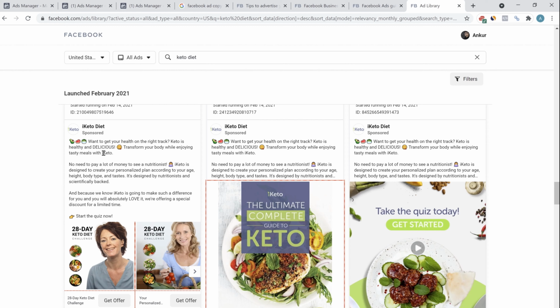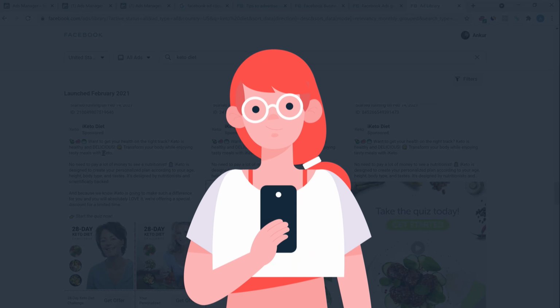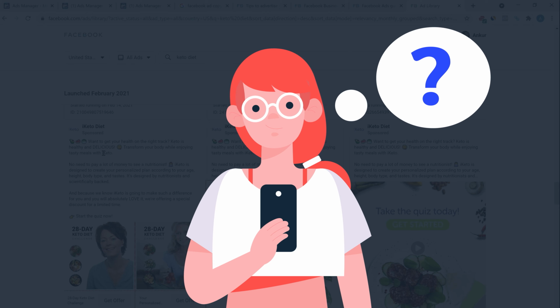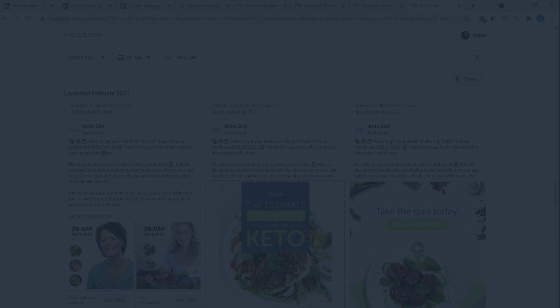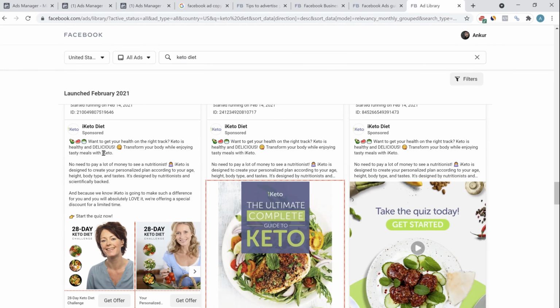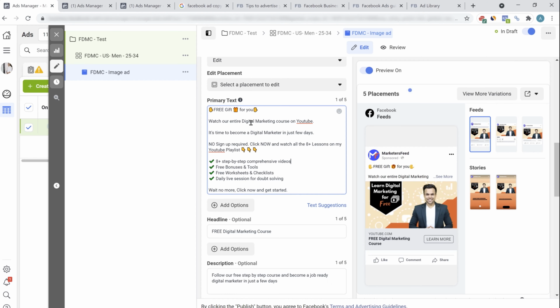So in the primary text, you always have to focus on the objections people have and how you can handle the objections and what are the different benefits you can give. So whenever you're writing your primary text, I will highly recommend you to go through the entire Facebook library. Check how the other ad creatives are doing it. Understand the psychology behind it. Whenever you're running any kind of ad, the whole goal is to go into the customer's mind, to understand what they are thinking, the objections they have, the problems they are facing, and how easily you can solve them. This all comes under ad copywriting. And this is a skill that you cannot acquire overnight. It will take some time, but the sooner you master this skill, the better it is for you.